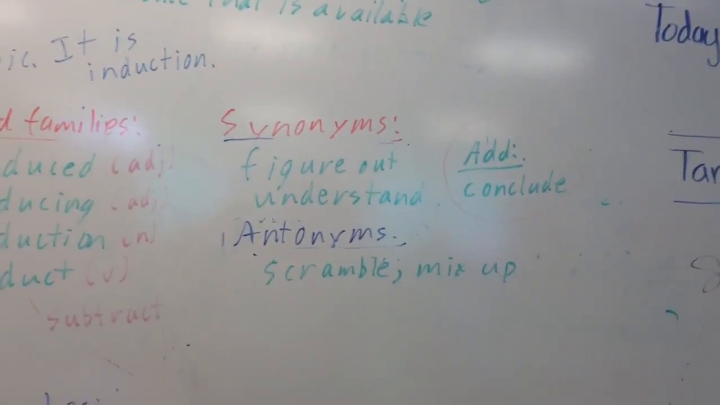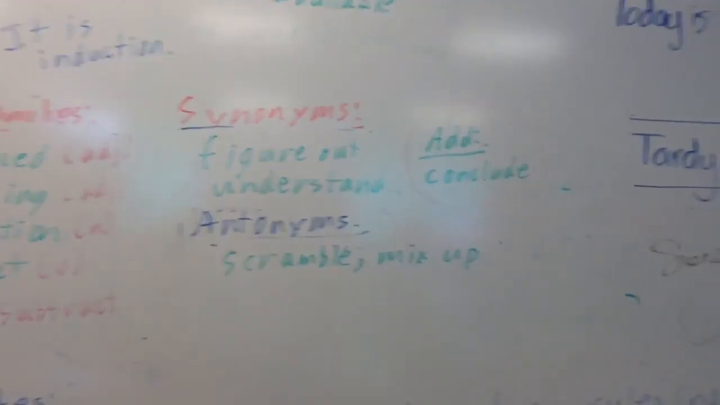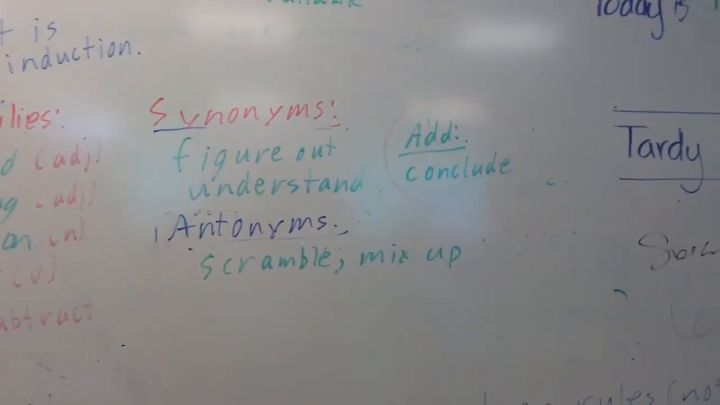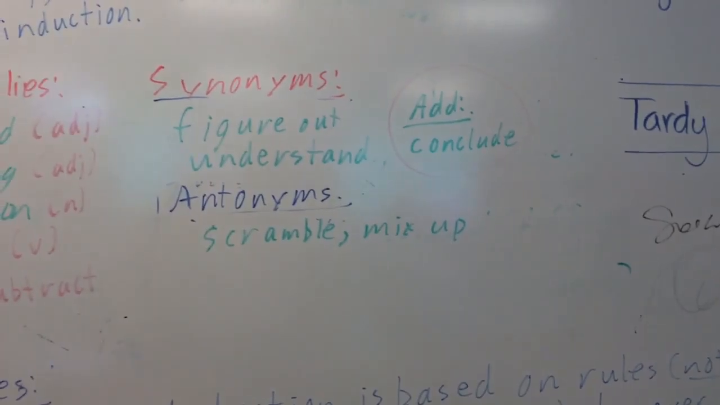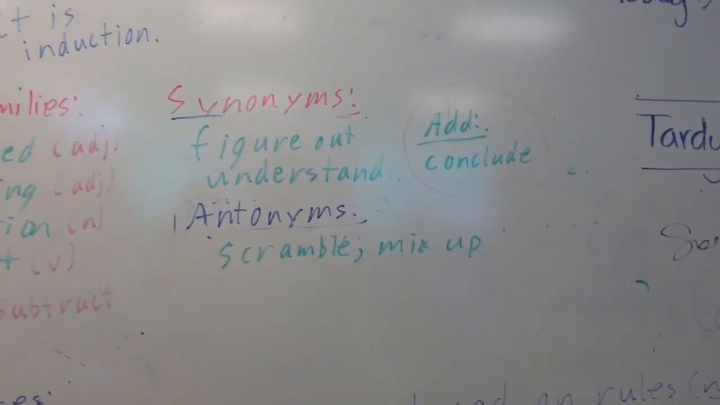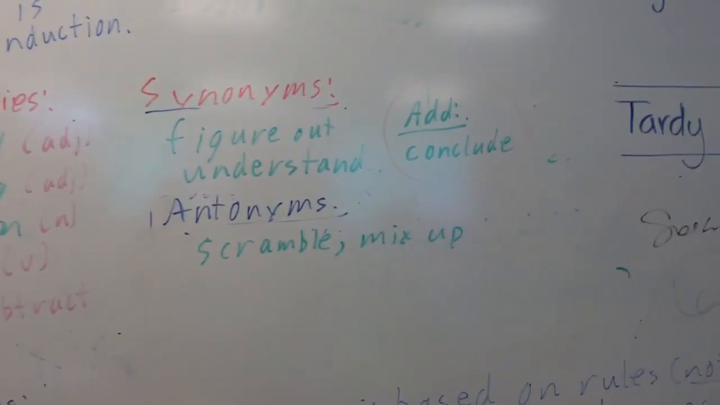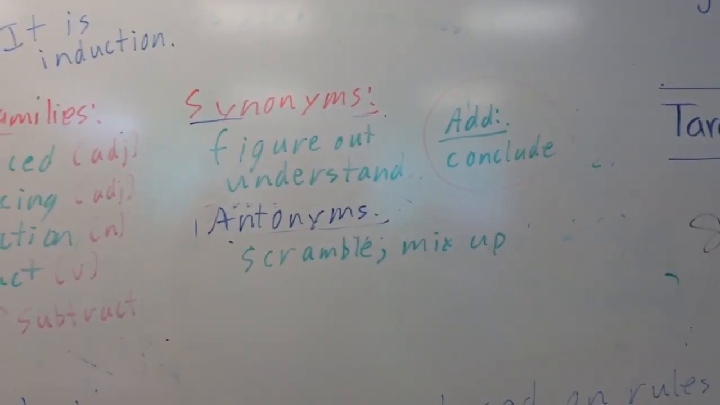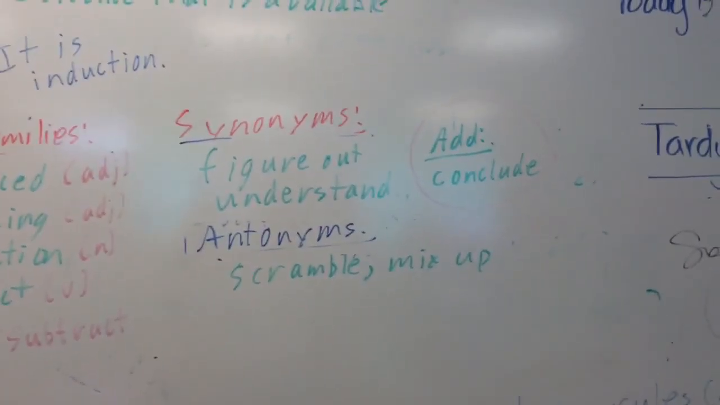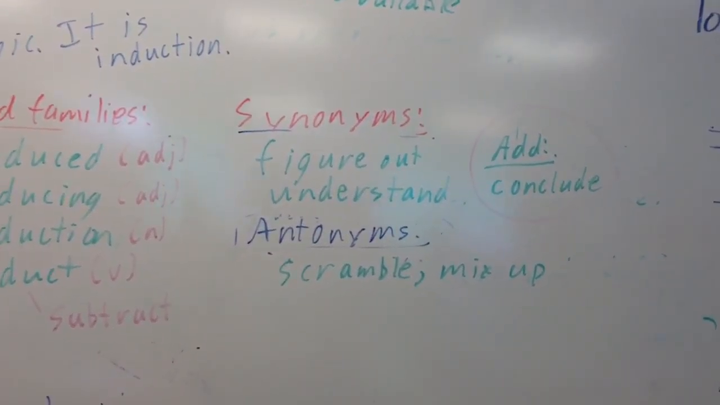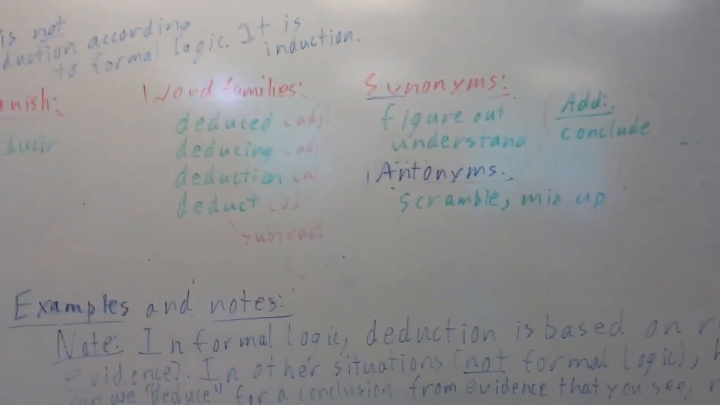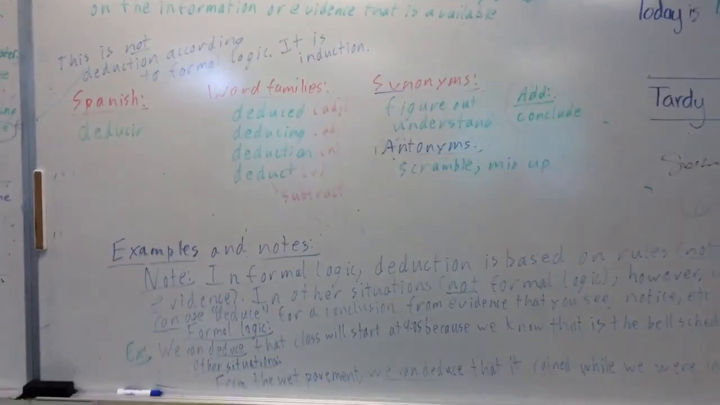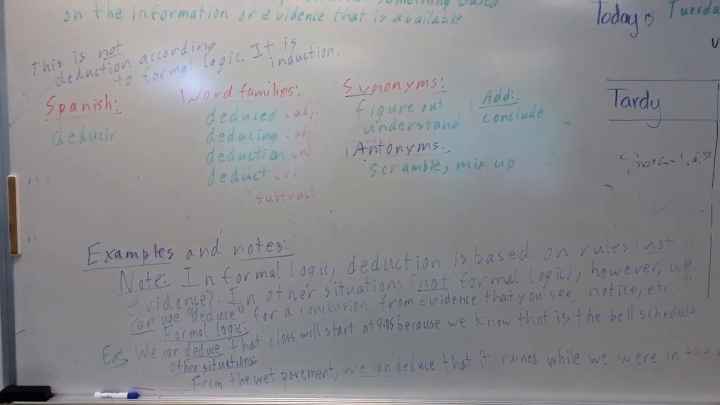All right, synonyms: figure out or understand. I'd like to add the word conclude, because I think that's another way to say deduce in the sense of figuring out. And antonyms we have on the card are scramble and mix up, which I guess is because it's to make something more difficult to understand. So that's that.